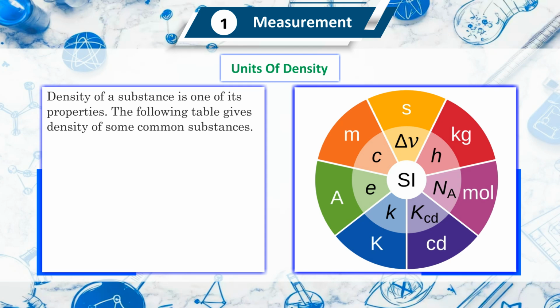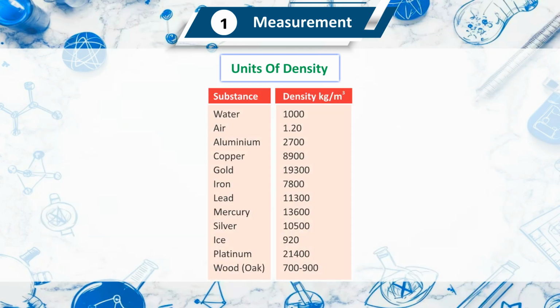The following table gives the density of some common substances. Substance, density in kilogram per meter cube. Water 1000, air 1.20, aluminium 2700, copper 8900, gold 19,300, iron 7,800, lead 11,300, mercury 13,600, silver 10,500, ice 920, platinum 21,400, wood oak 700 to 900.